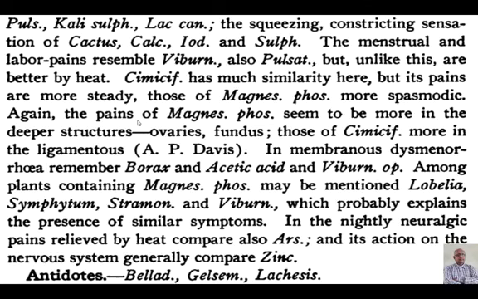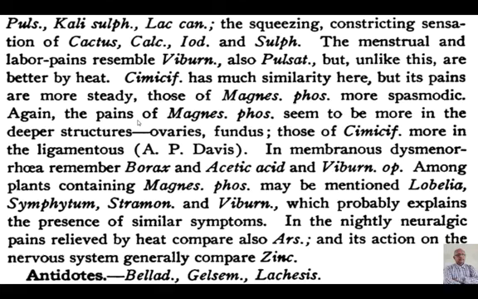Among the plants containing Mag phos may be mentioned Lobelia inflata, Symphytum, Stramonium, and Viburnum opulus, which probably explains the presence of similar symptoms. See, this is too important: among the plants containing Mag phos, in which plants is Mag phos present? Lobelia it is there, in Symphytum it is there, in Stramonium it is there, in Viburnum opulus it is there, and that's why all of them carry similar pains. That's why all of them play a very vital role in pains.